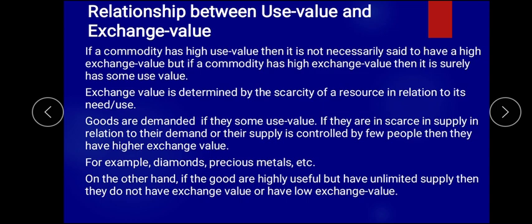That's why you find that water is being charged. But if you compare with sunlight and air, it is free of cost because it is useful for human beings, it is very important for us, but it is abundant, that's why you find that their exchange value is negligible or very low.